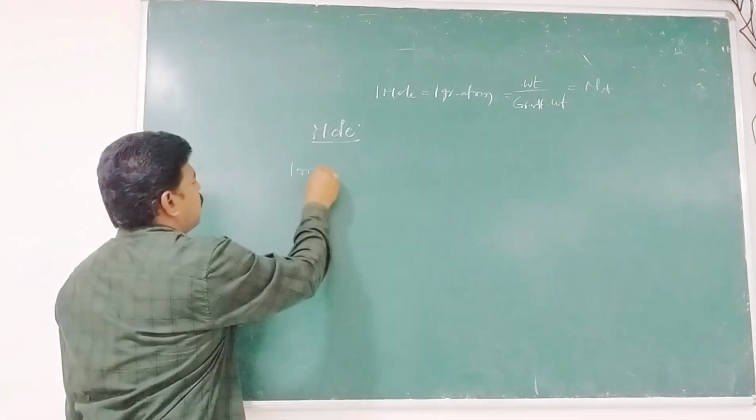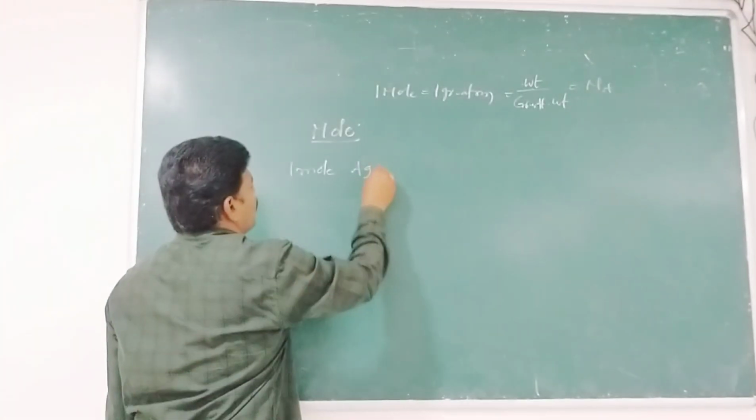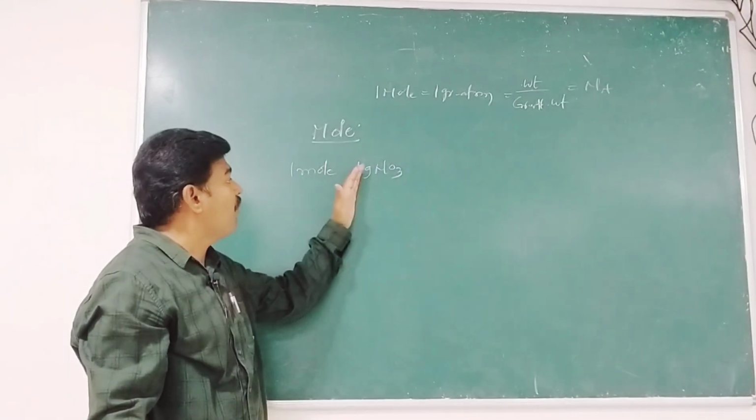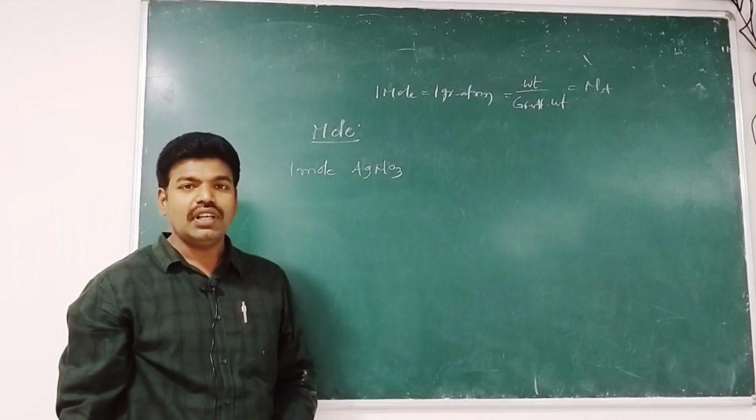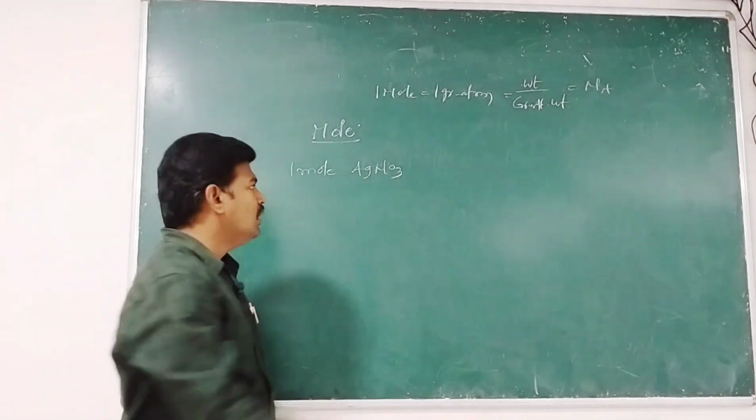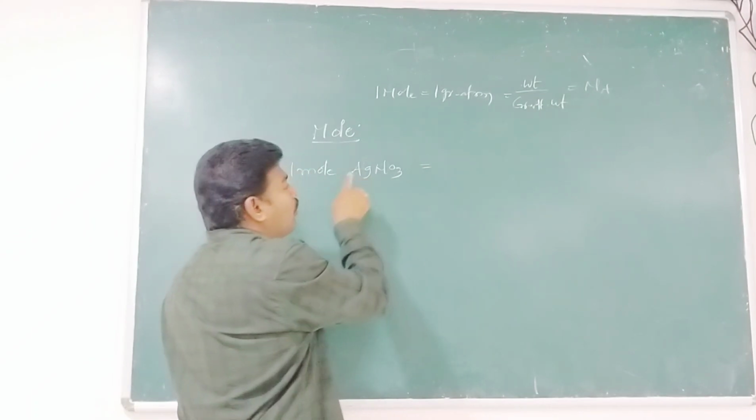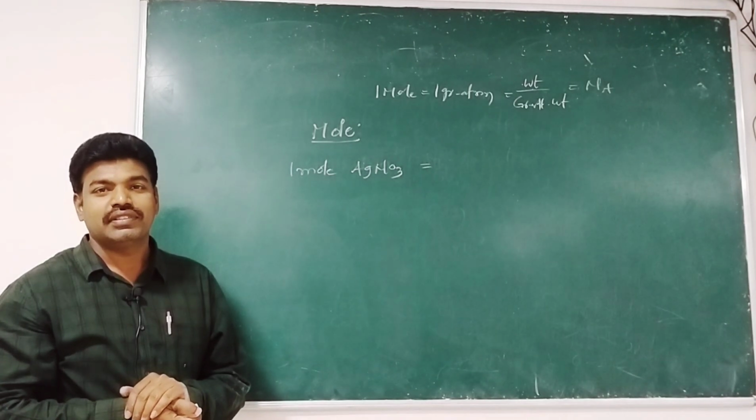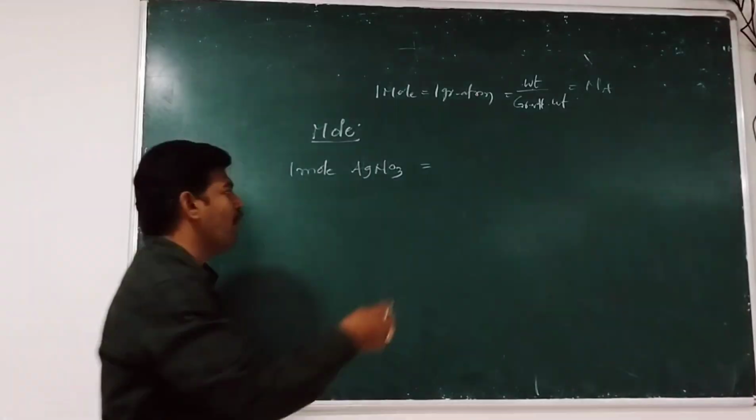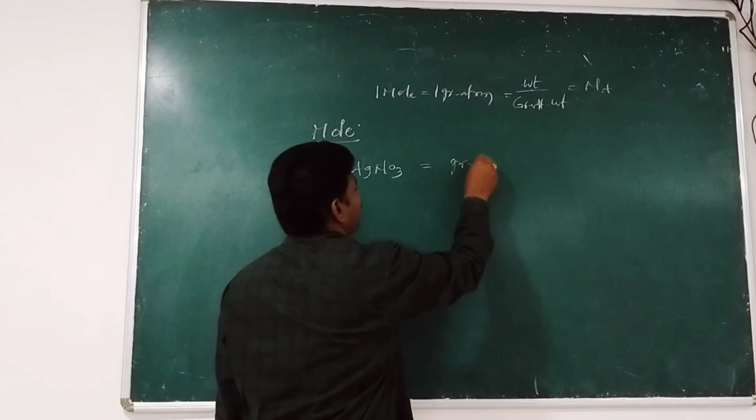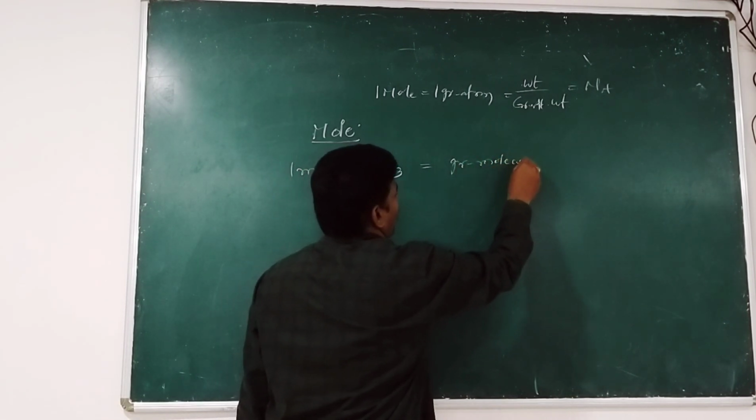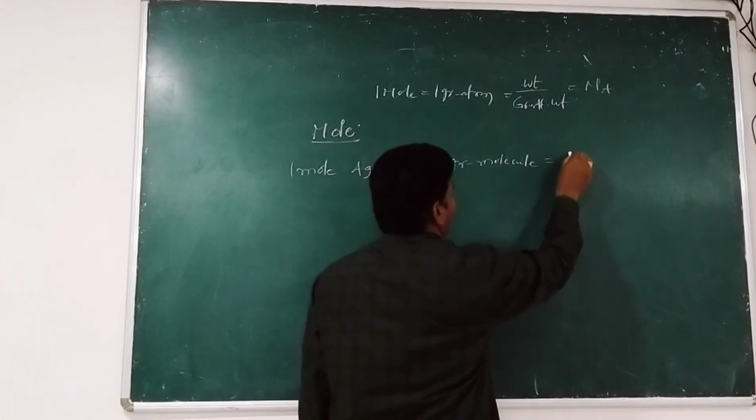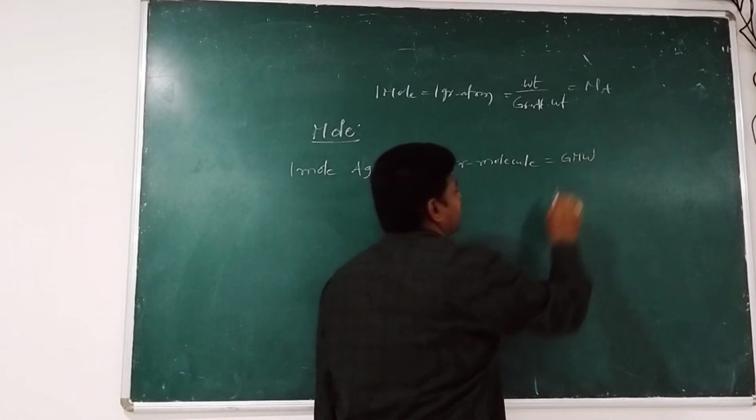One mole of AgNO3. Of course, 1 mole of AgNO3 is equal to a gram molecule of that compound, or gram molecular weight of that compound.